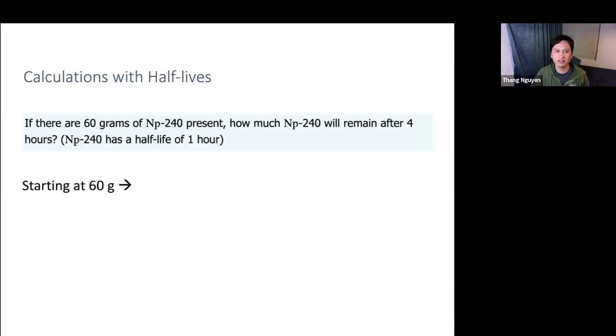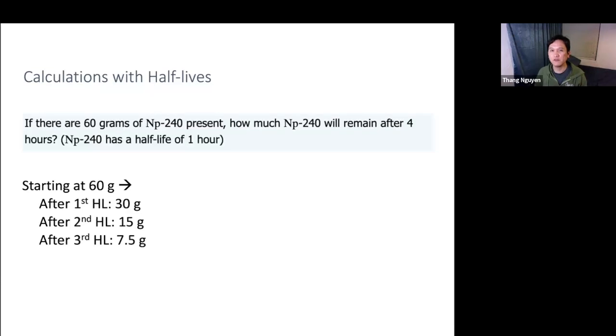All right, so let's think about that. If you are starting at 60 grams, after 1 half-life, how much do you have left? 60 divided by 2 is 30. And then after the second half-life, divided by 2 again, 15. Third half-life, divided by 2 again, 7.5. And lastly, the fourth half-life, because we have 4 half-lives in 4 hours, divide 7.5 by 2 is 3.75 grams. Okay, so that's how you use half-life in calculations.